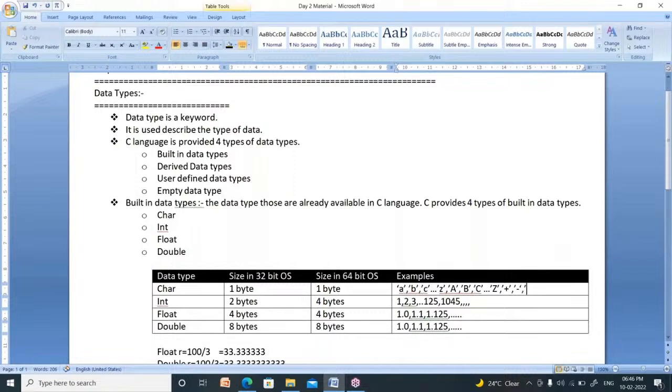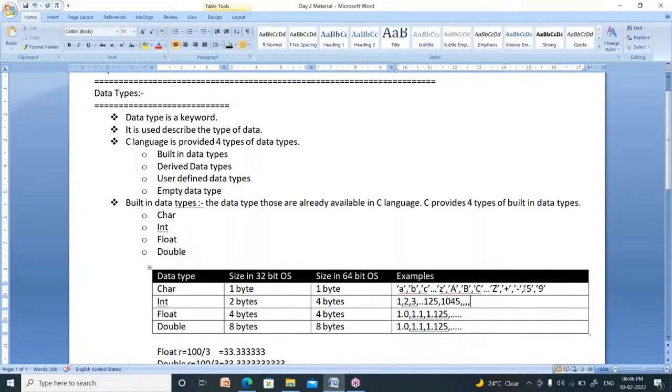Suppose I represent 5 inside the single quotation, then it is also a character. Suppose I represent 7 or 9 within the single quotation, then it is also a character. It is not an integer. Actually 5 is an integer, 9 is also an integer. But if you represent those inside the single quotation, then those are called characters.